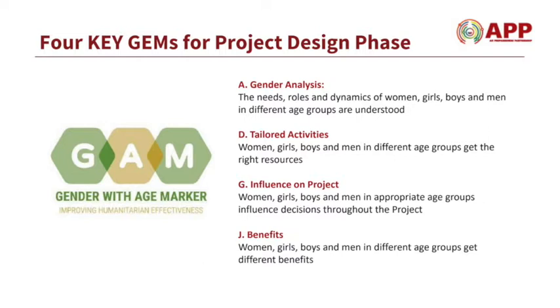The third criteria is influence on project. This means that women, girls, boys, and men in appropriate age groups are able to influence decisions throughout the project cycle. The fourth measure is about benefits. Women, girls, boys, and men in different age groups get different benefits appropriate to their status and needs.